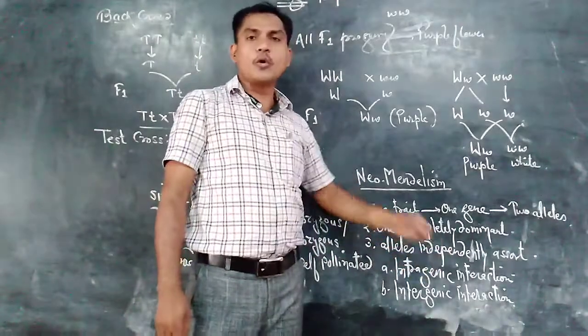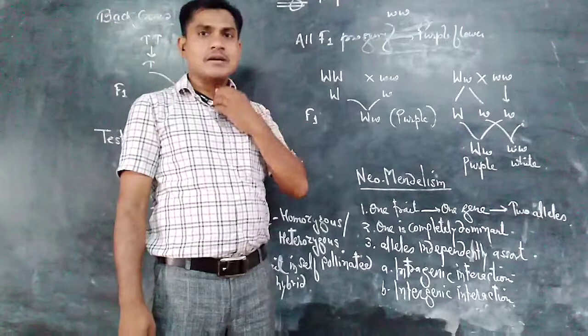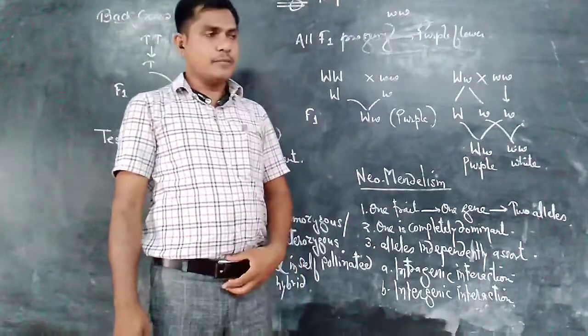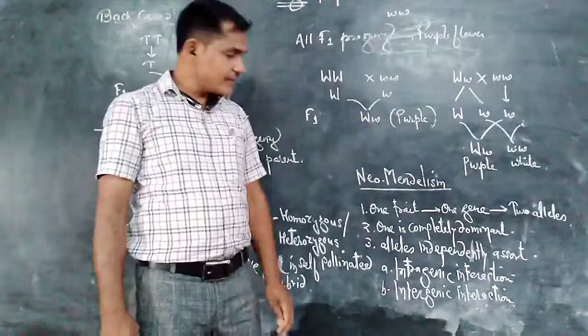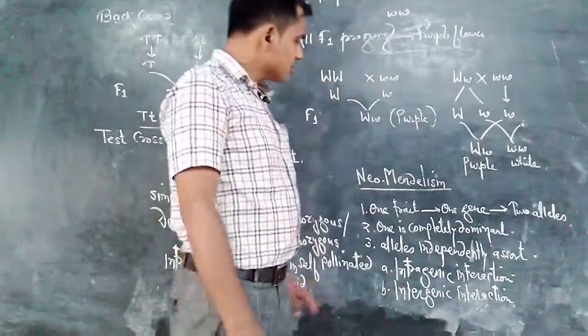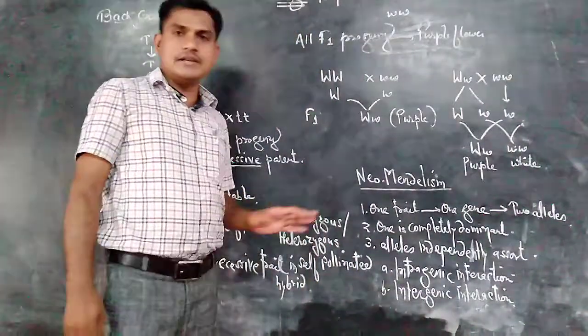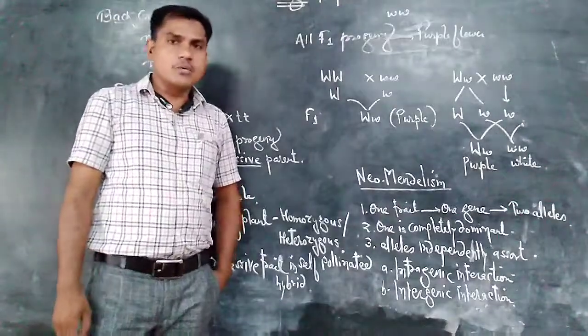Here the phenomena of pleiotropy, epistasis, and polygenic inheritance are examples of intergenic interactions. So this is about neo-Mendelism. After that, we will see incomplete dominance and codominance.